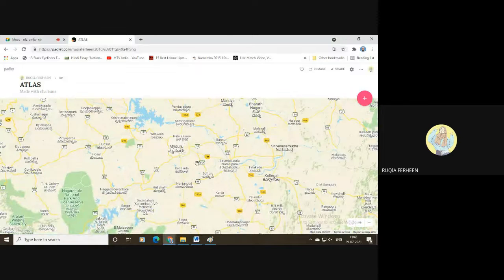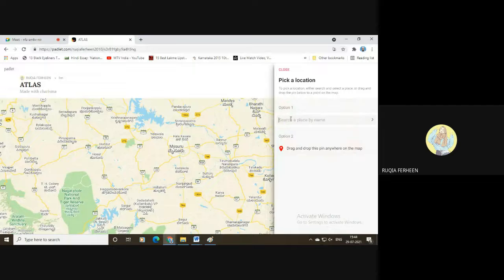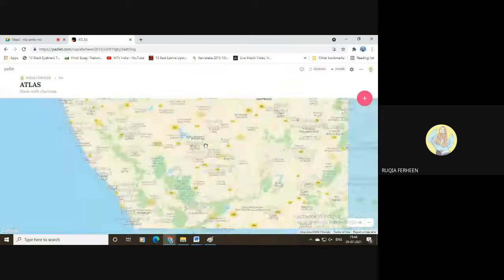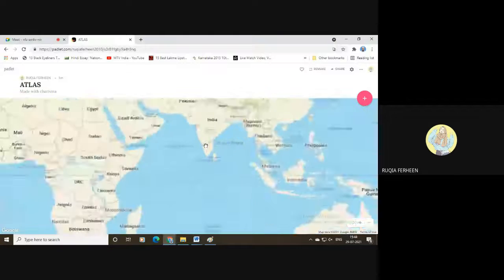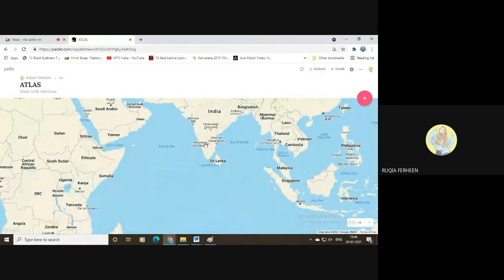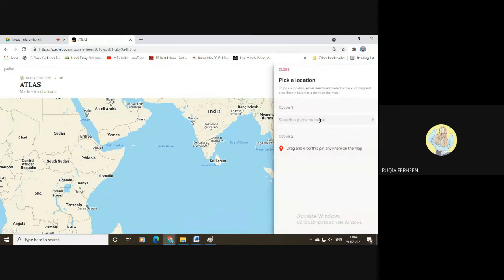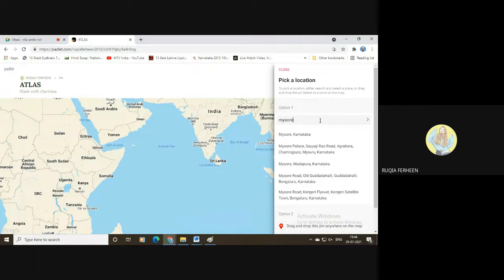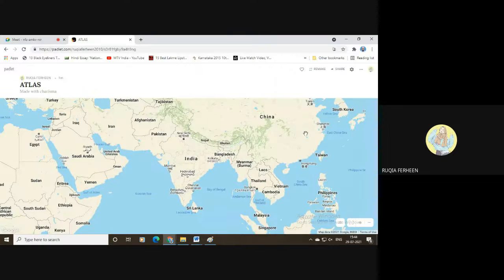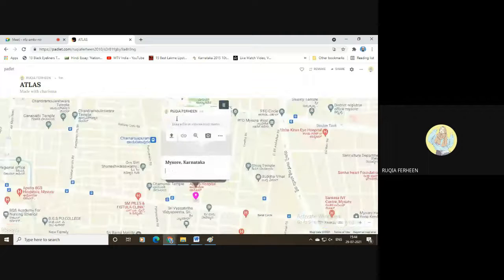You can see an image of the city Mysore on the atlas and the surrounding areas. Just click on this pencil button and search. If you are not able to find it by zooming in, you can just click on this plus button here. Just enter the place you want. I'll enter Mysore, Karnataka, and the post is visible. You can see Ruqayya Farheen and the map and Mysore, Karnataka.